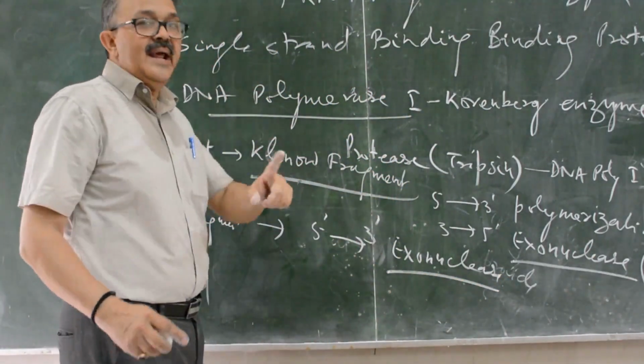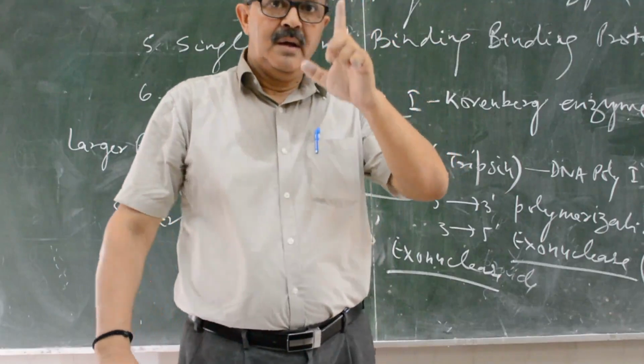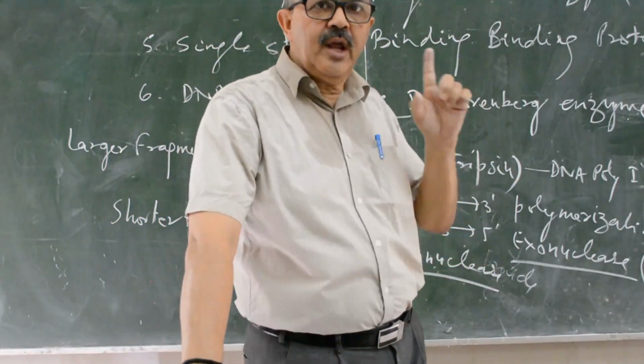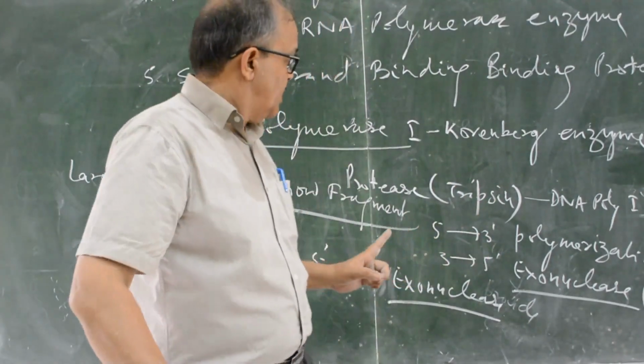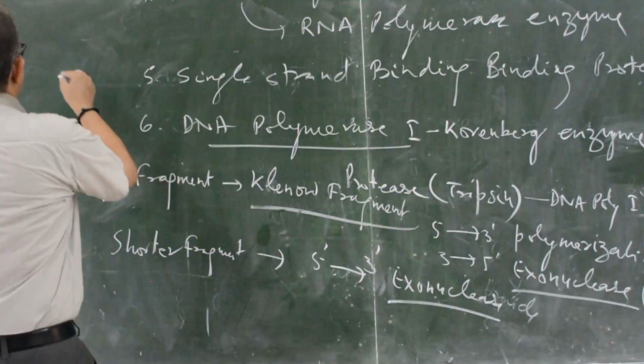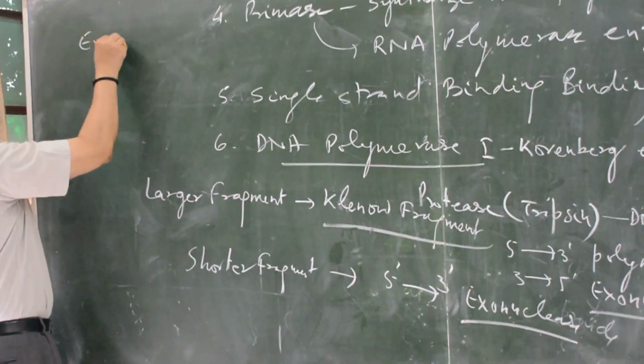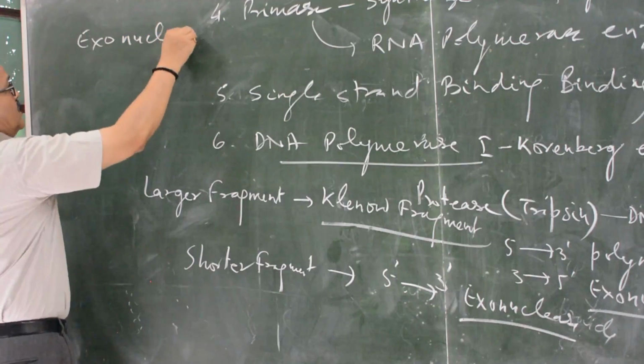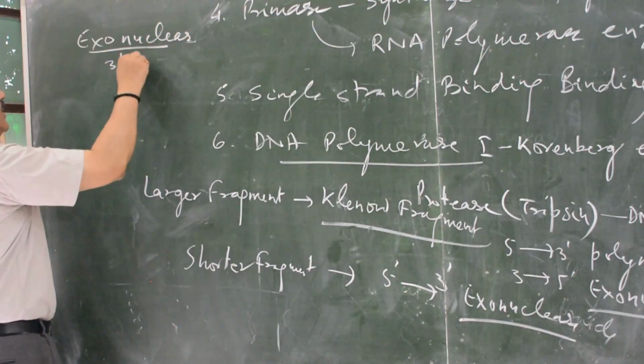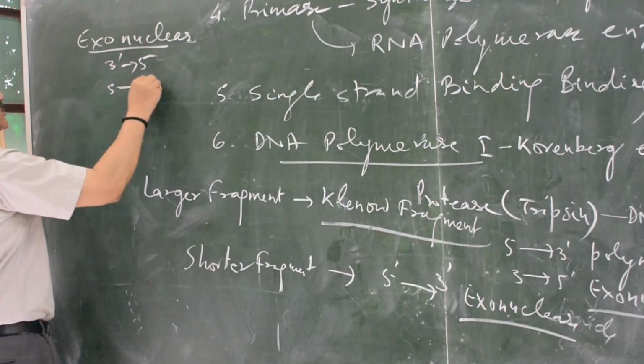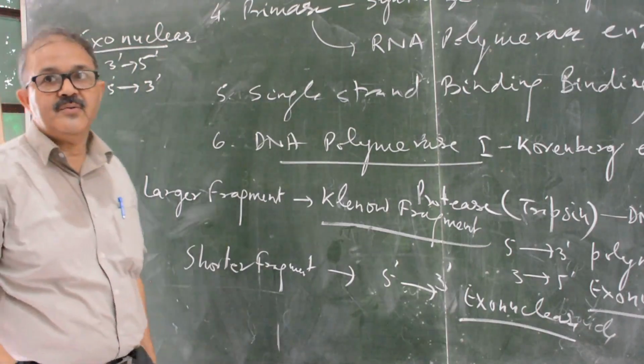DNA polymerase I is a unique polymerase which has two different exonuclease systems, 3 to 5 and 5 to 3.